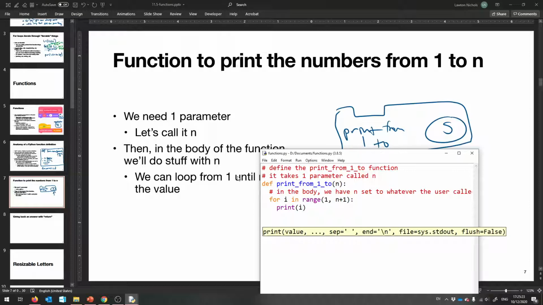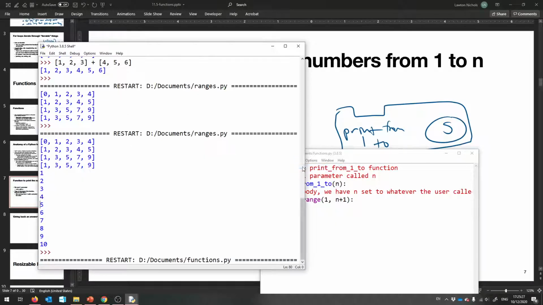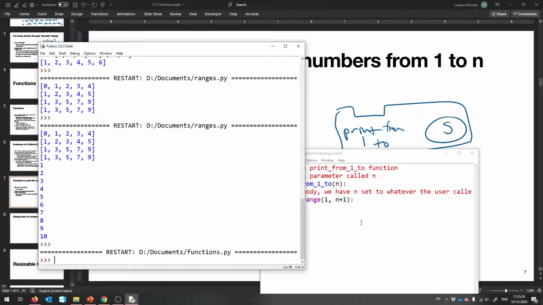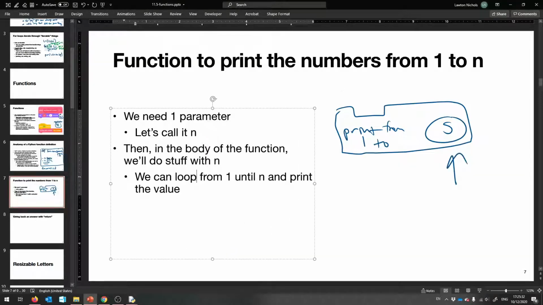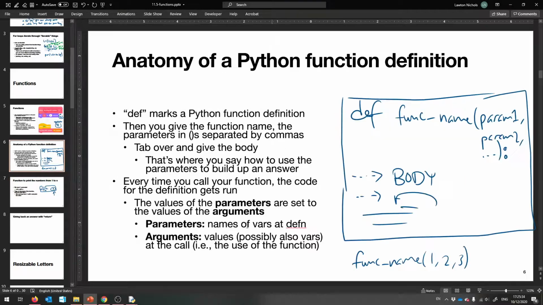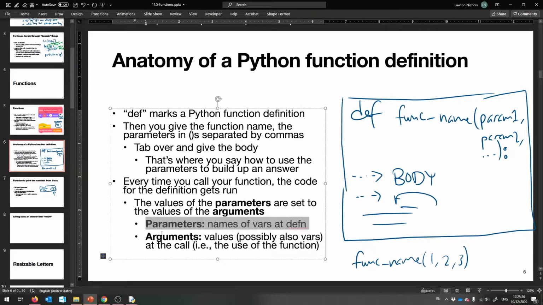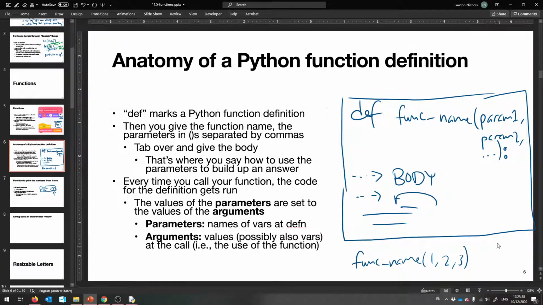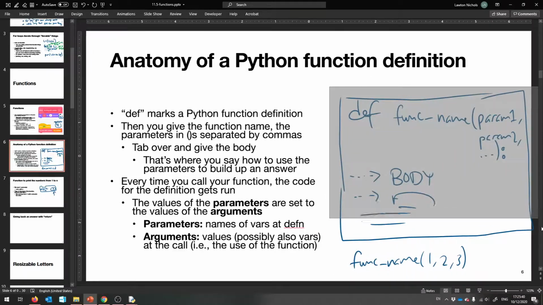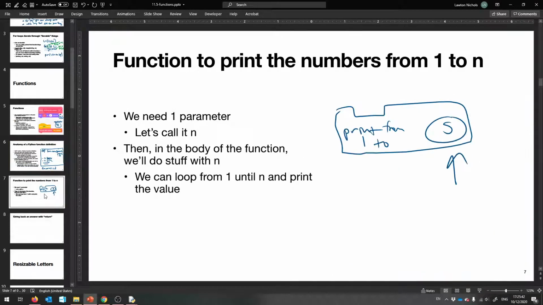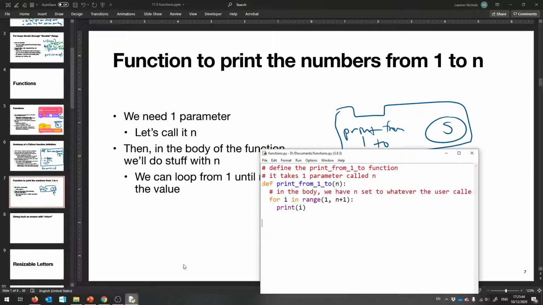This is now a function definition that's going to print from 1 to n. And if I run this, absolutely nothing happens. Because a definition is not a use. Okay, I have to now call the function to actually run this code. Okay, that's the key. Now I have to call the function to run this code.